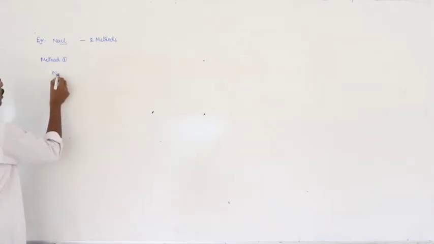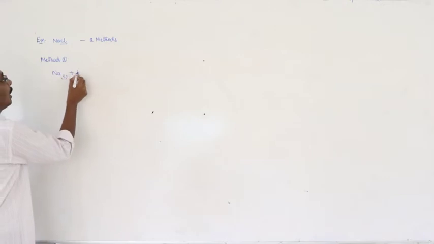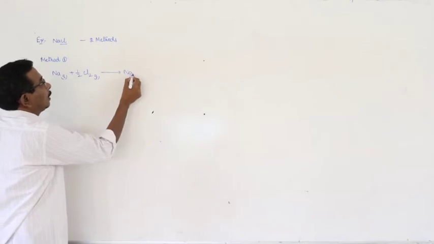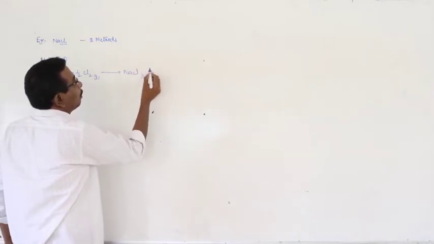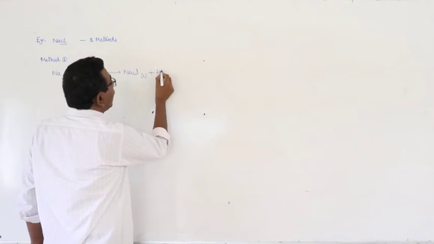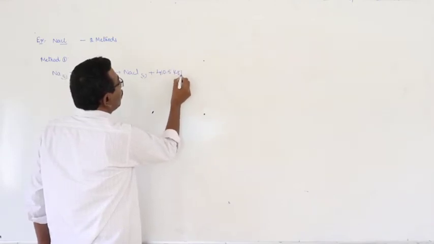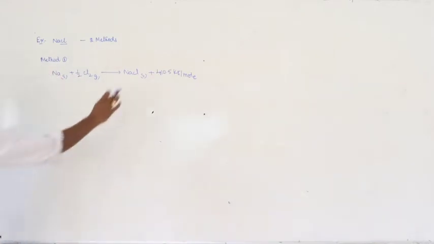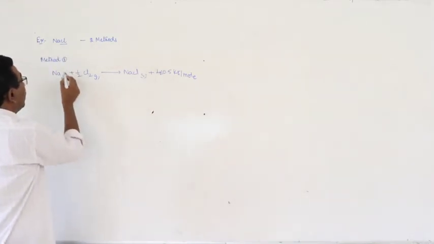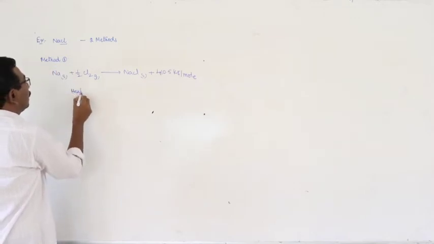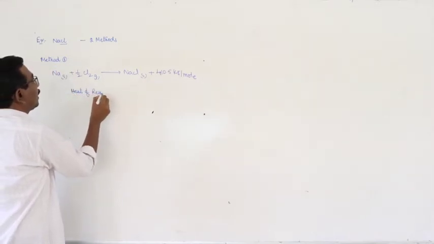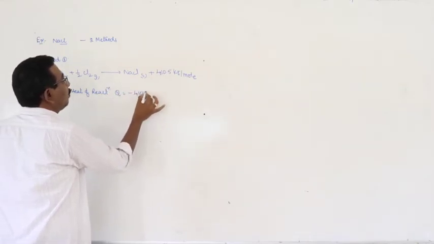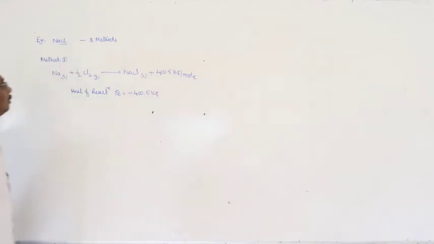As you already know, solid sodium plus half Cl2 gas gives rise to 1 mole of sodium chloride plus 410.5 kilojoule per mole. This is known as heat of reaction. In method 1, heat of reaction Q is equal to minus 410.5 kilojoule per mole.